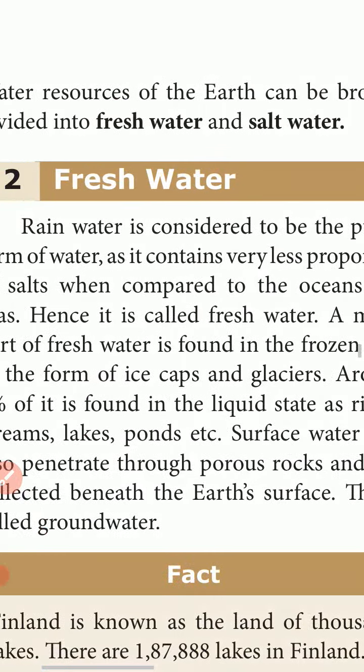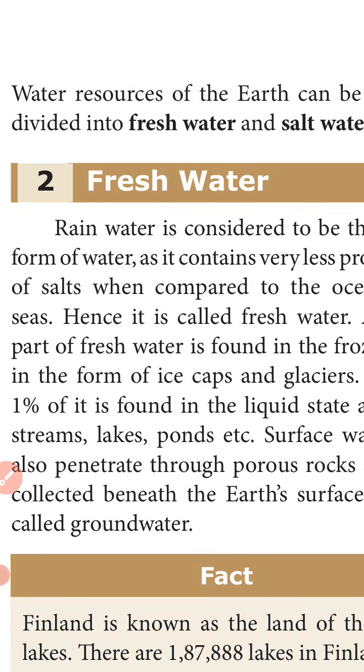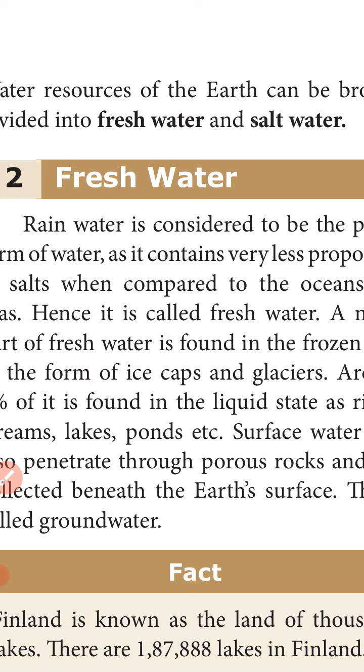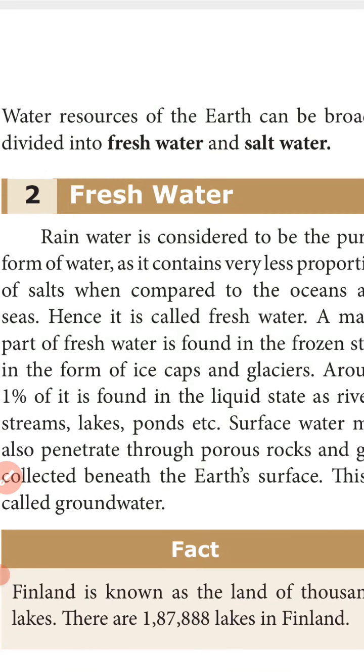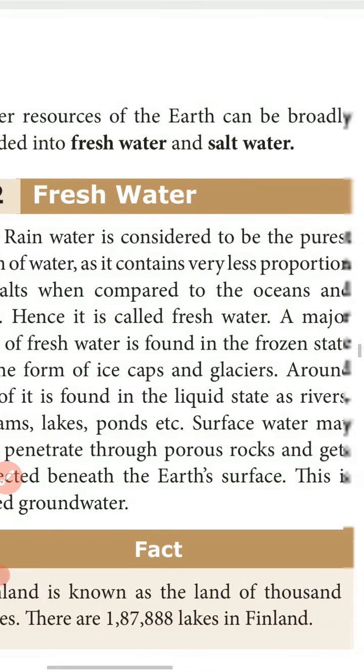Now I am going to tell the two types of water on the earth. One is fresh water and the other one is salt water. Rainwater is considered to be fresh water. Why is it known as fresh water? Because rainwater contains very little salt, so it is known as fresh water. Examples of fresh water are ponds, lakes, streams and river water.